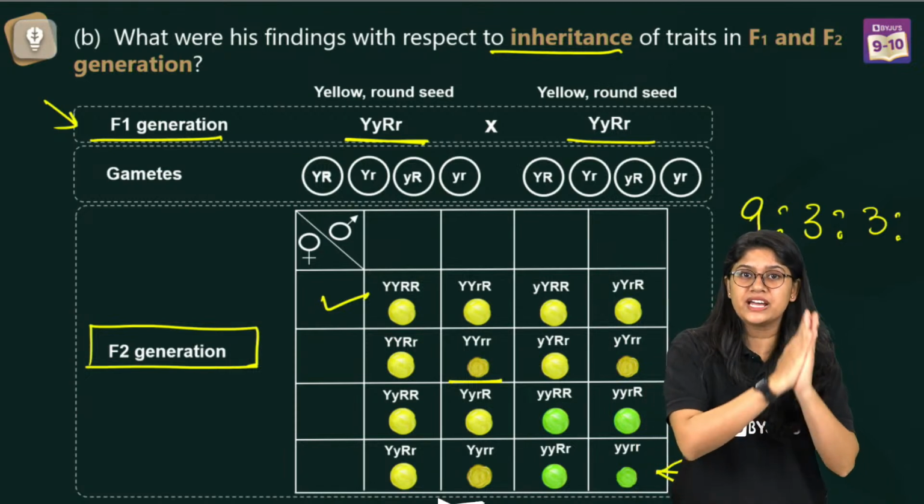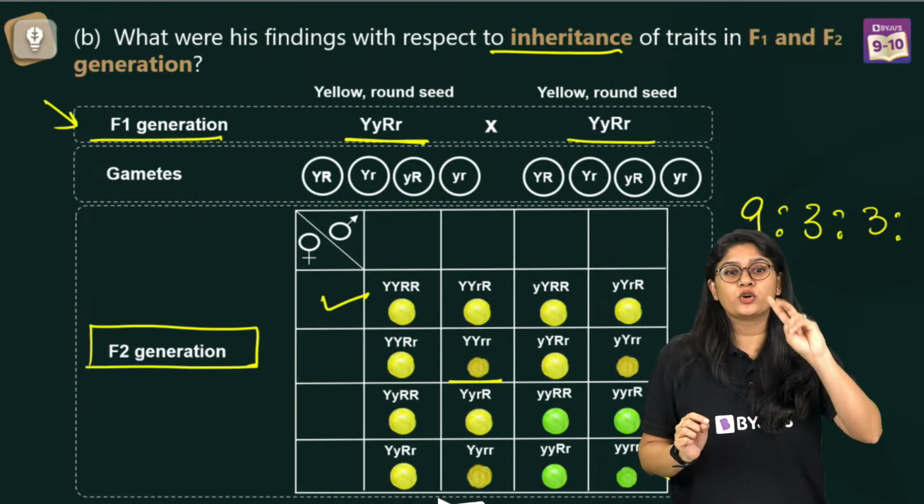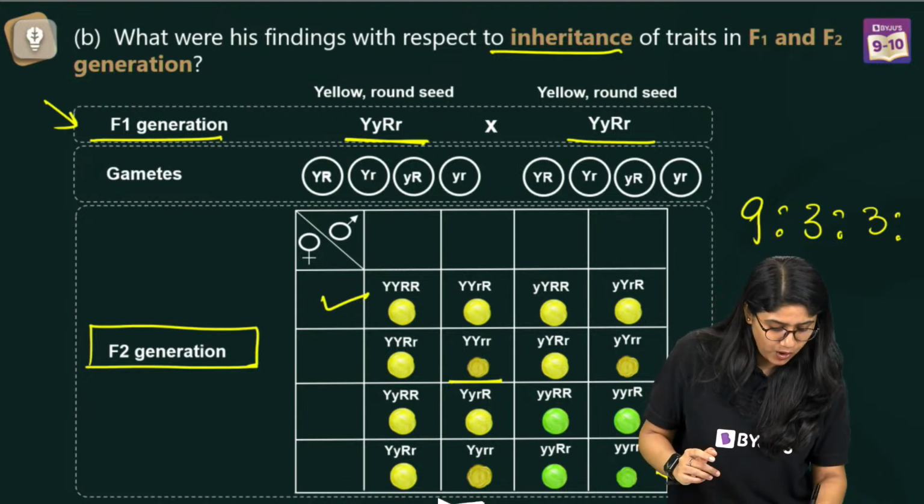In your textbook you have the dihybrid cross. Solve that cross 1 or 2 times. It's really very easy. If you want, we can start it again.